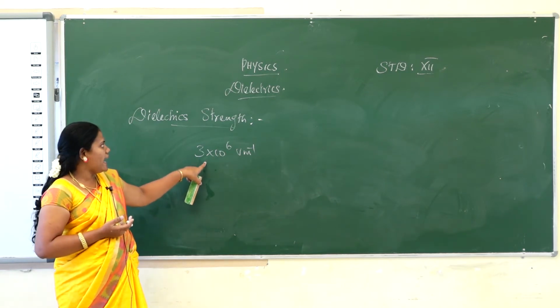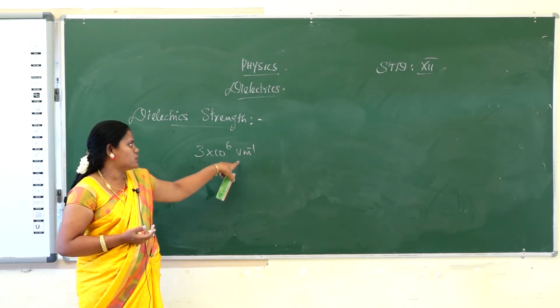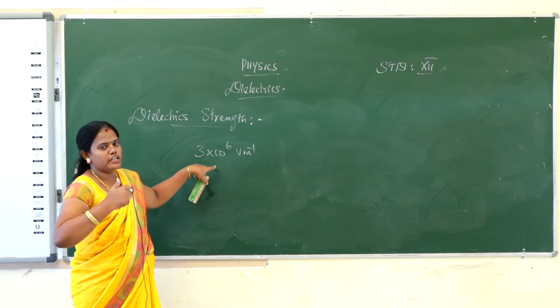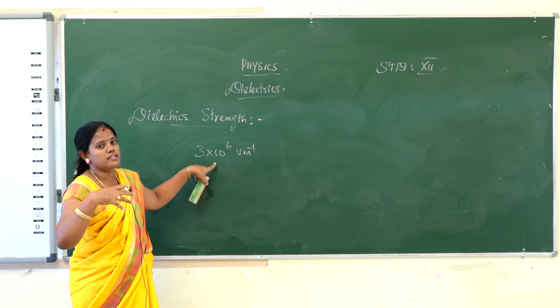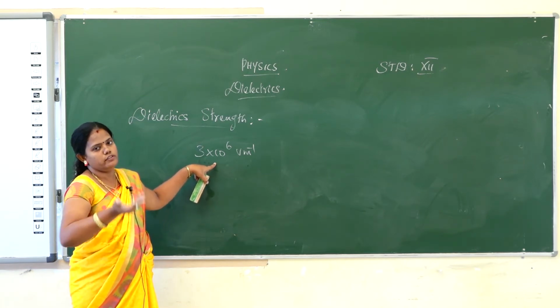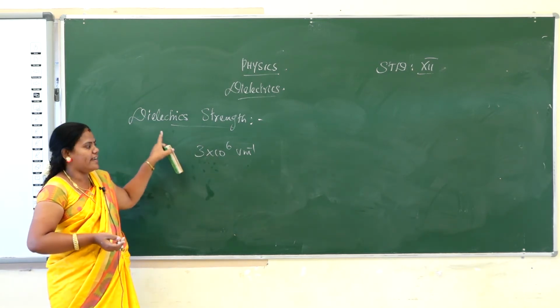Okay, so the dielectric strength of air is 3 × 10⁶ volts per meter. If you apply electric fields beyond this limit, the gas dipoles in the gases will break down to create a spark. So okay, this is an example of dielectric strength.